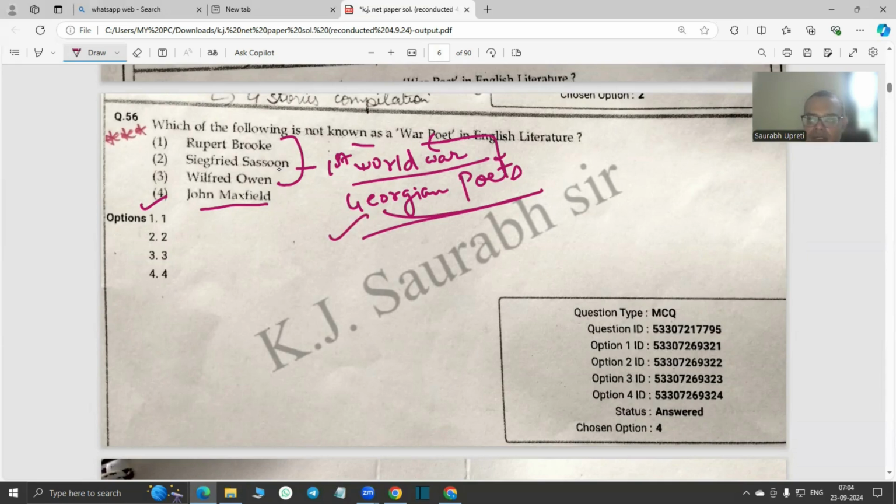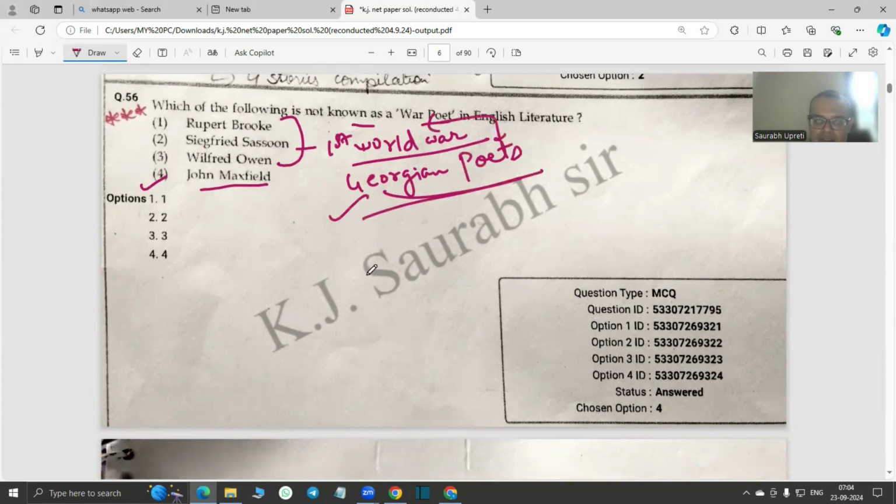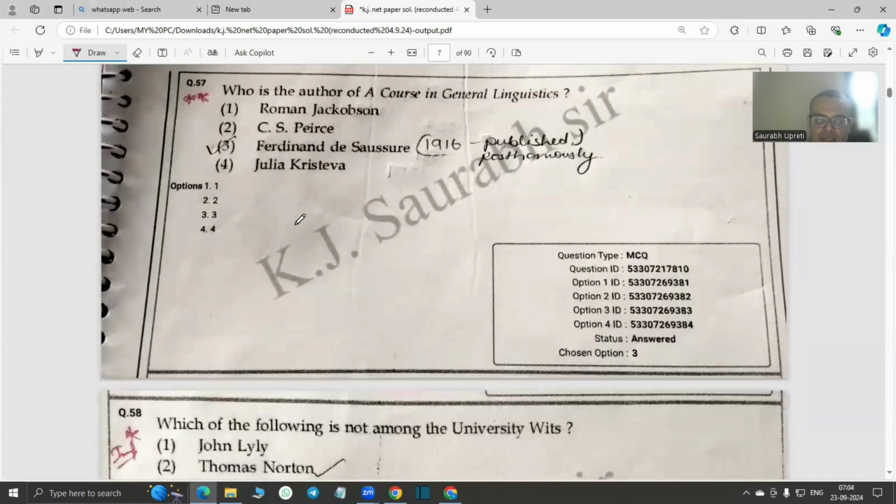Many of the poets were in both the groups. So it's a very important study. Whenever you study for NET, I would really suggest studying in a comparative manner. It helps to study all the movements that were going on at that time.